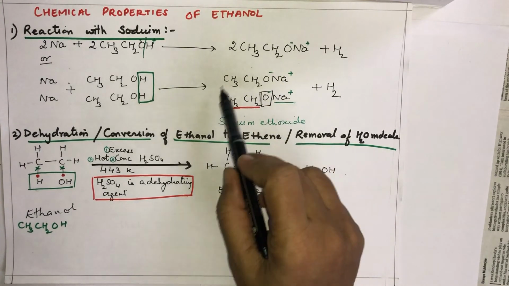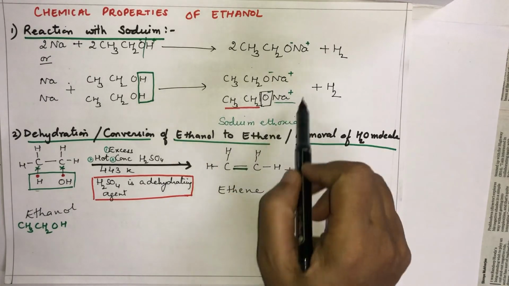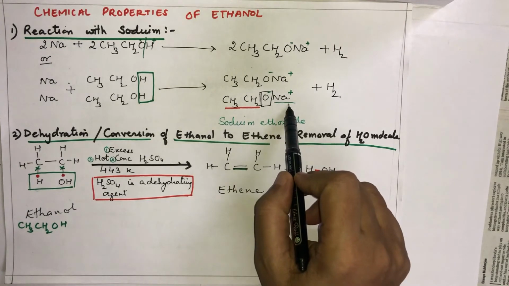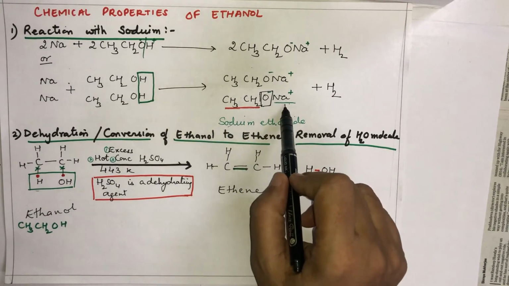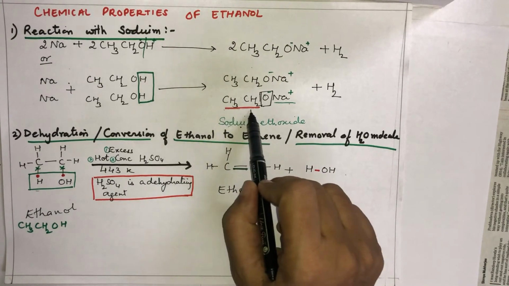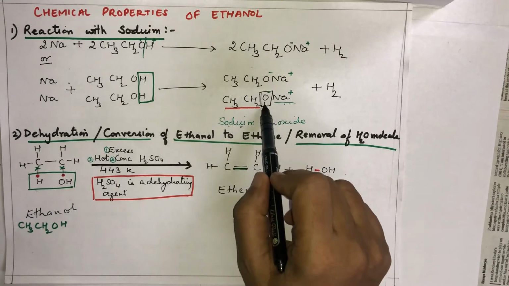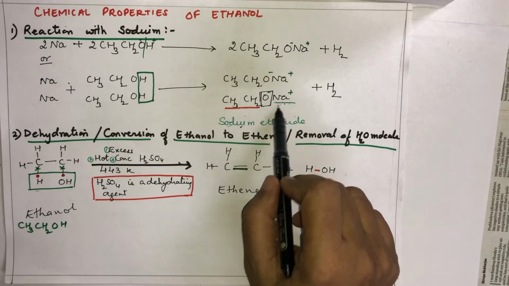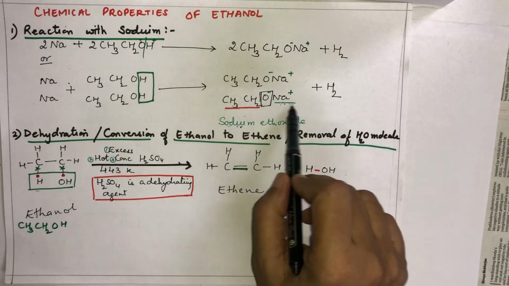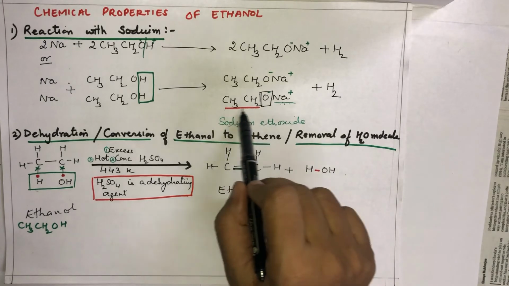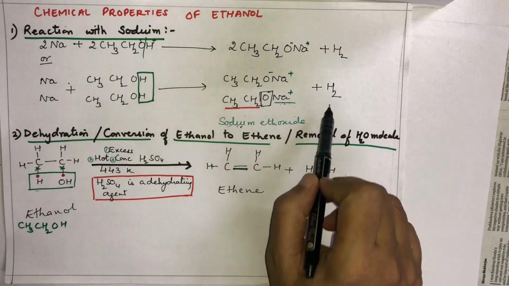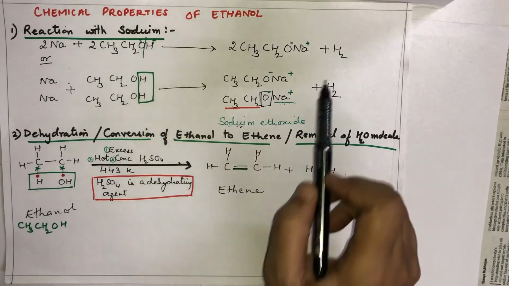Name of this compound, because it is organic compound, always first we will name the metal. So the name becomes sodium. See, sodium, eth, because it has come from ethanol, eth, sodium, eth oxide. So the name is sodium ethoxide. Understood how to write the name? Sodium first, metals first, then the parent carbon chain and then oxide, sodium ethoxide, and H2 is released, which we are getting from here.